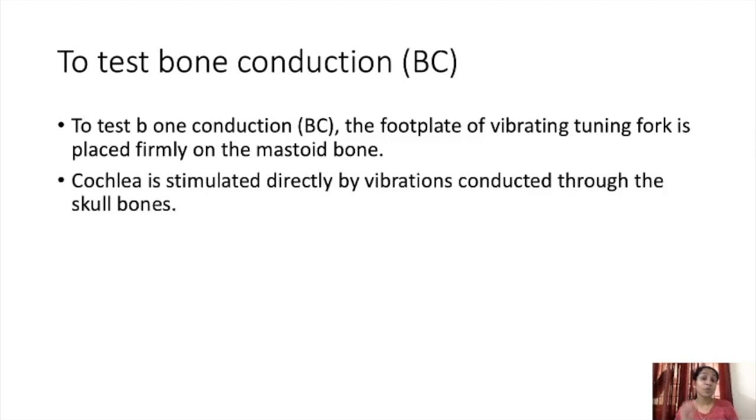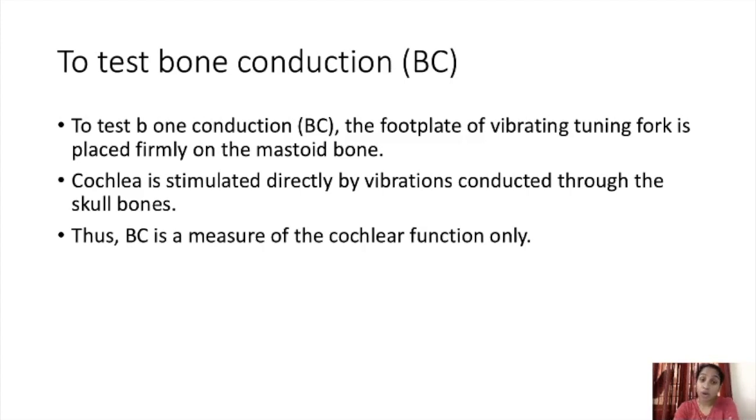The cochlea is stimulated directly by vibrations conducted through the skull bones, that is bone conduction. Thus bone conduction is a measure of cochlear function only. Here the conduction mechanism we can't measure, only the cochlear function can be measured through bone conduction.